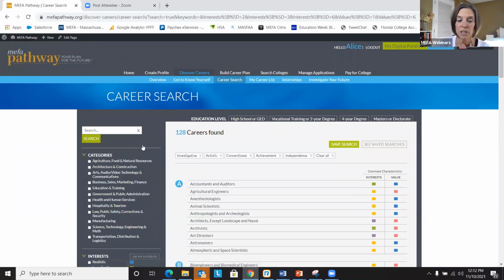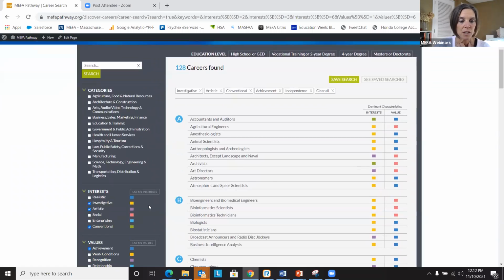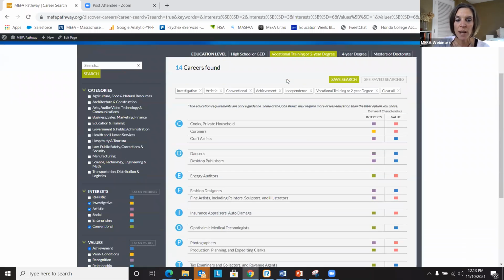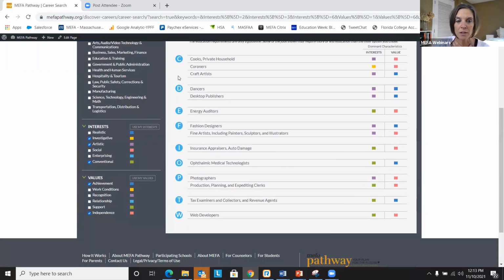So I completed that and saved my values results. And now I've just clicked Use My Values and have applied automatically those results. And now, as you can see, the number of careers that are found is bumped down to 128. So now, to go even further, the student can apply a career category if they've kind of honed in on a career category, or they can also apply an education level. So let's just, as an example here, I'm going to click on vocational training or 2-year degree. So now, as you can see, we're down to 14 careers found based on that criteria.